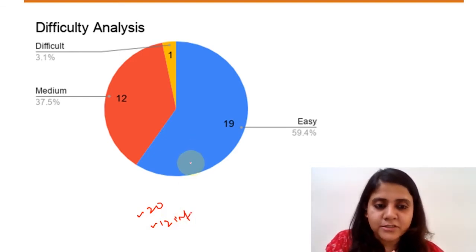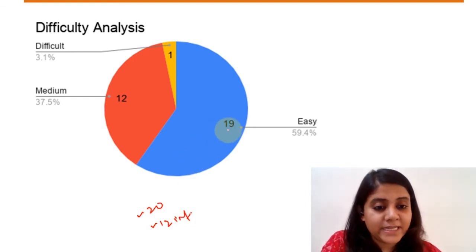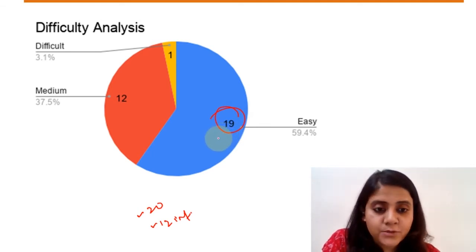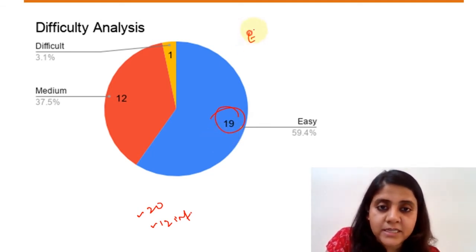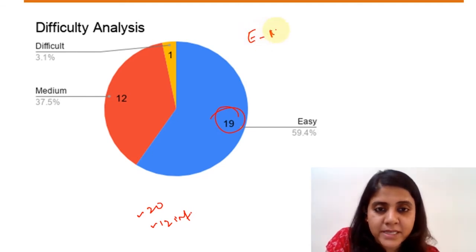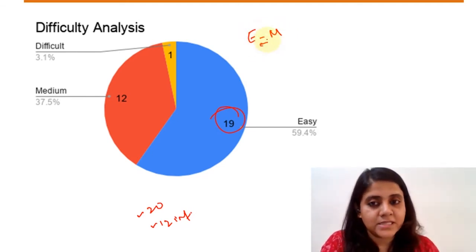So consequently, you see that there are around 19 questions which you can categorize as easy, right? So out of 32, if 19 questions are easy, this section, I would say, overall would definitely be an easy one. Easy to moderate is the best, but yeah, more towards easy this section was.